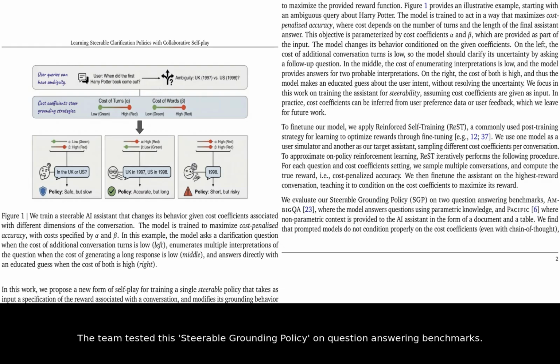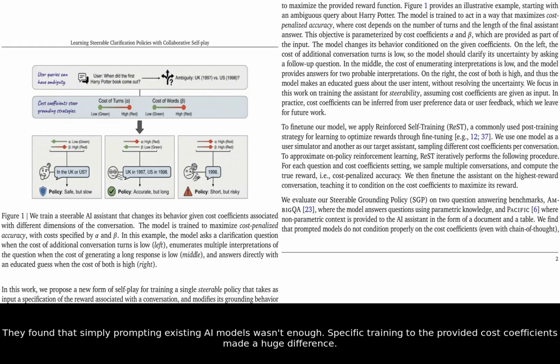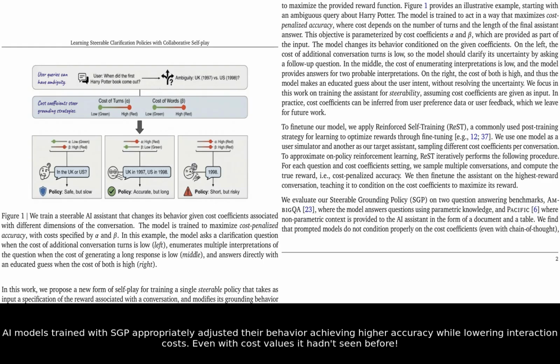The team tested this steerable grounding policy on question-answering benchmarks. They found that simply prompting existing AI models wasn't enough. Specific training to the provided cost coefficients made a huge difference. AI models trained with SGP appropriately adjusted their behavior, achieving higher accuracy while lowering interaction costs, even with cost values